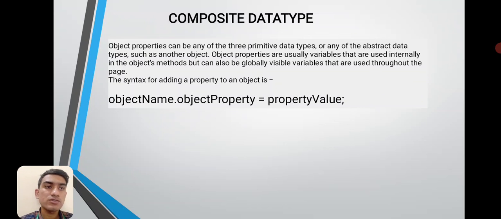Object properties are usually variables that are used internally in the object's methods but can also be globally visible variables that are used throughout the page. So the syntax for adding a property to an object is object name dot object property is equal to property value. So this is an example of a composite data type.